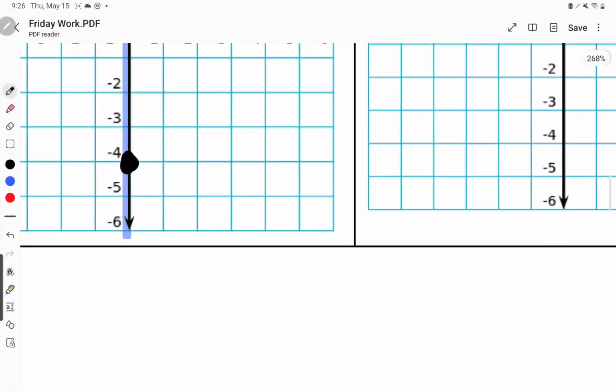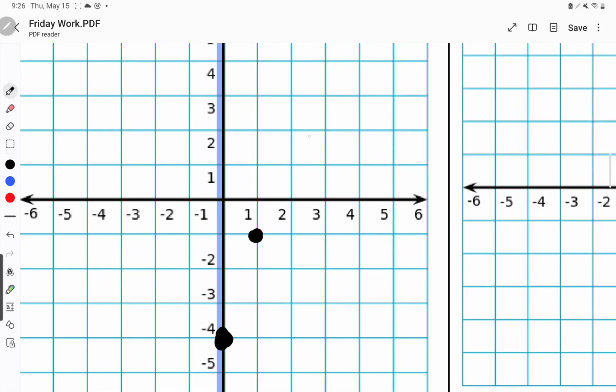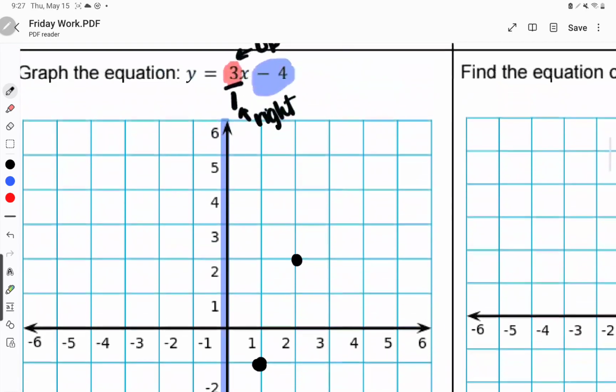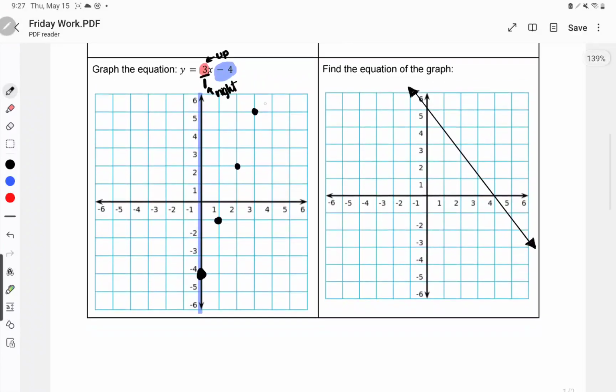So we're going to move up 1, 2, 3, and then over to the right 1. So 1, 2, 3, right 1, right there. I'm going to keep going with that so that I can graph the best line that I possibly can. And then we'll connect our points.